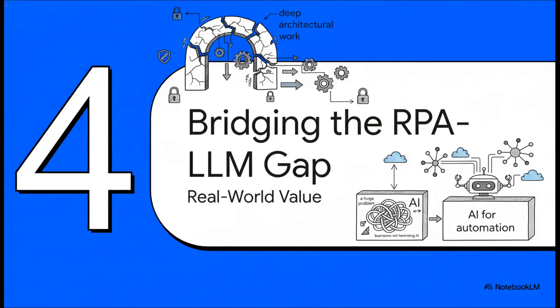Okay, so we've spent a lot of time geeking out on the architecture, but why does all this deep technical work actually matter? It matters because it solves a huge, very real problem that's stopping businesses from really using AI for serious automation.